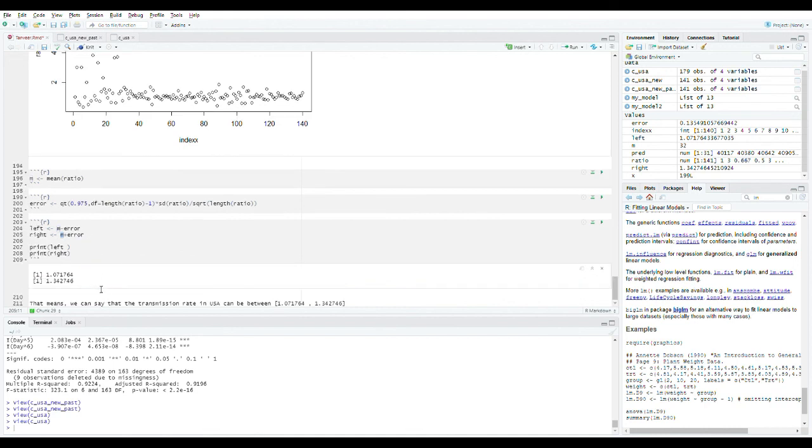By printing this, we can get the transmission rate in USA, which is starting from 1.071 to 1.3427. So this will be the transmission rate for USA.